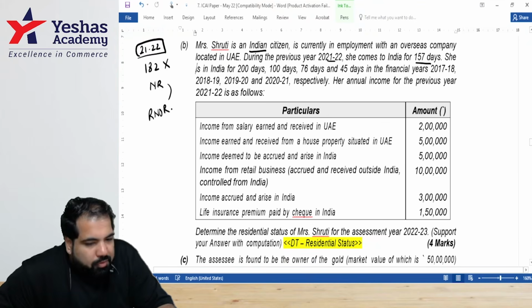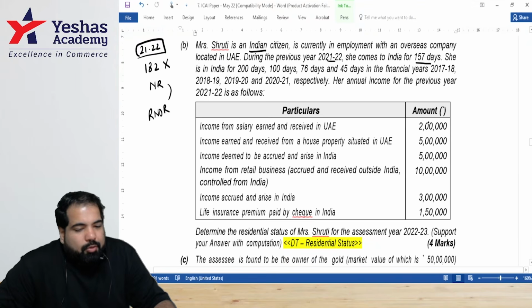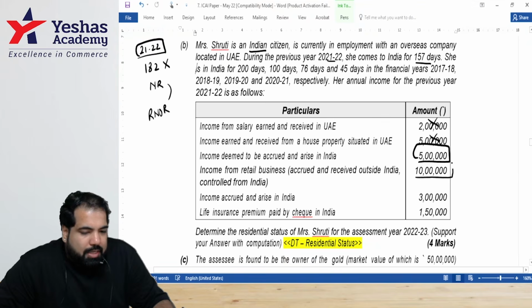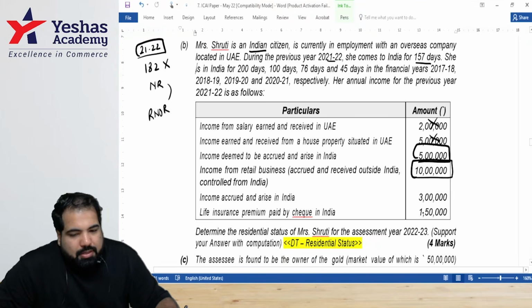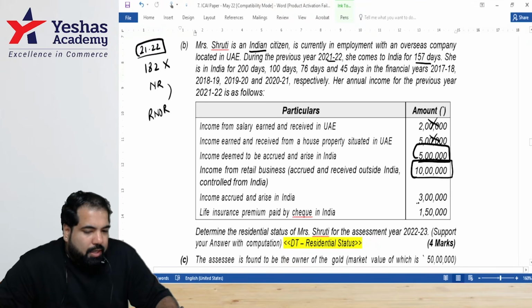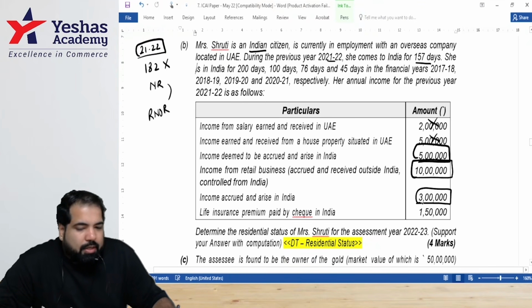Indian income is more than 15 lakh. Salary earned in UAE? No. Property in UAE? Income in India? Yes. Retail business in India? Yes. Because you have to see the Indian income. Next, income accruing and arising in India? Yes. So total is how much, guys? 10 plus 5 plus 3 is how many lakh? So guys, is she considered as a RNOR?